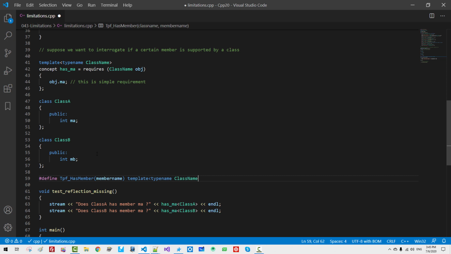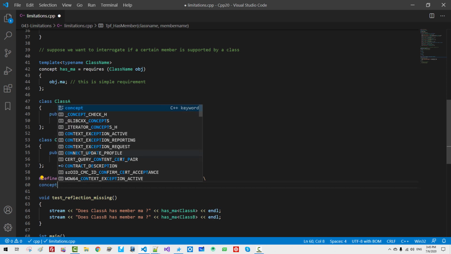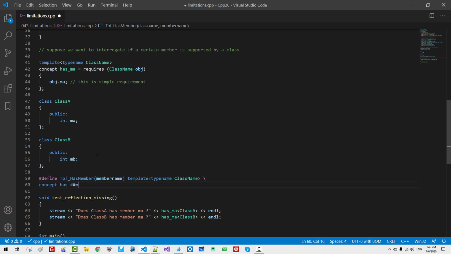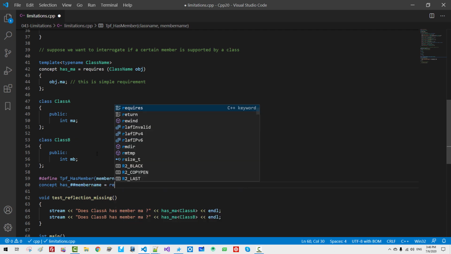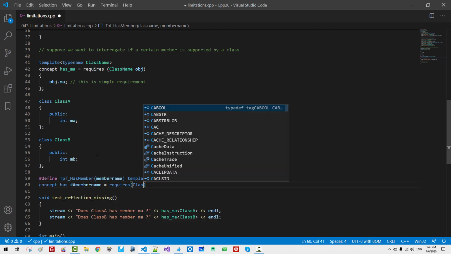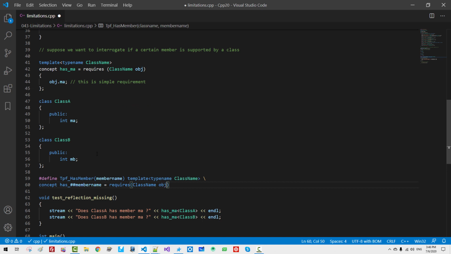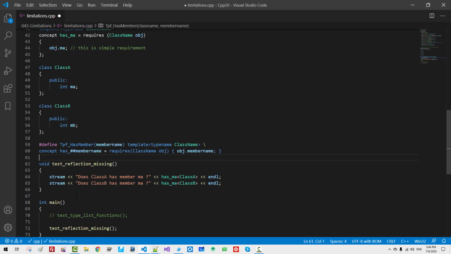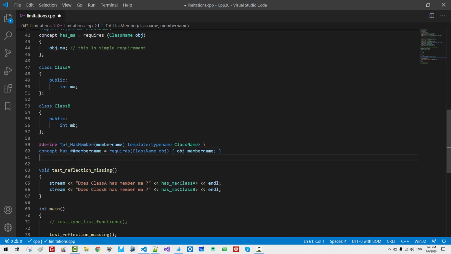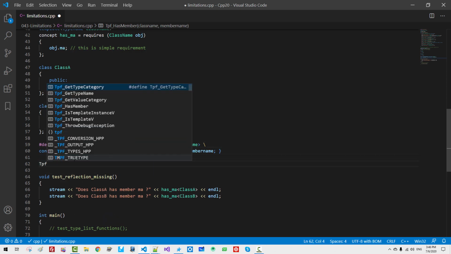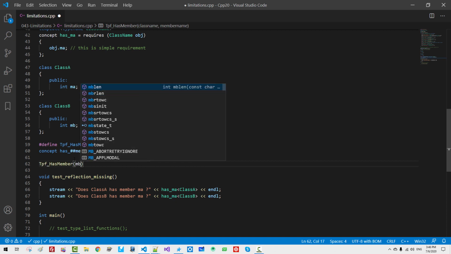Class_name concept has member_name requires class_name obj, obj.member_name. We defined the has member macro. Then using this macro, talkplayfun has_member MB.